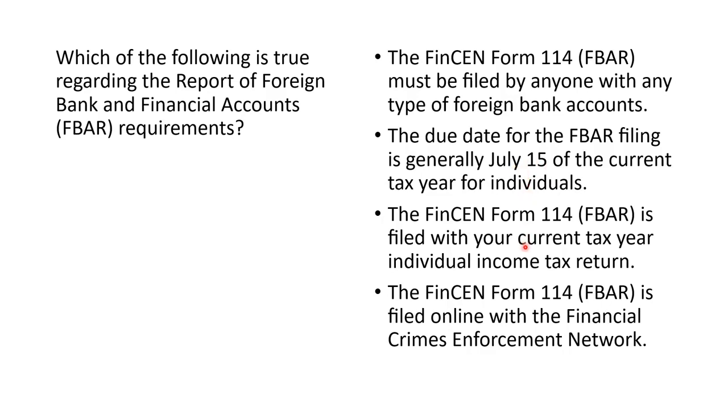The FinCEN 114 is filed with the current year tax return. No, it is not. It is filed separately through the reporting system set up to meet these requirements. And then finally, the FinCEN 114 is filed online with the Financial Crimes Enforcement Network. Yes, there we go. That is the correct answer.